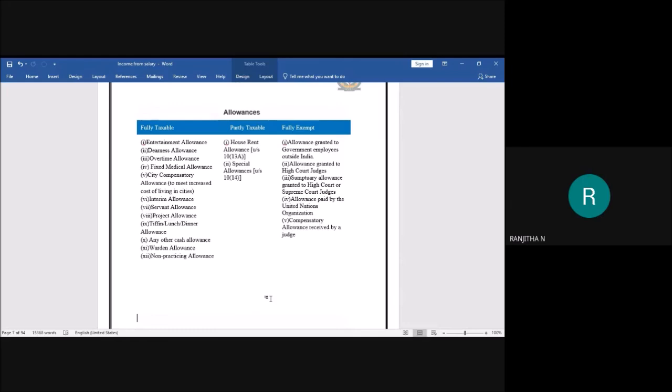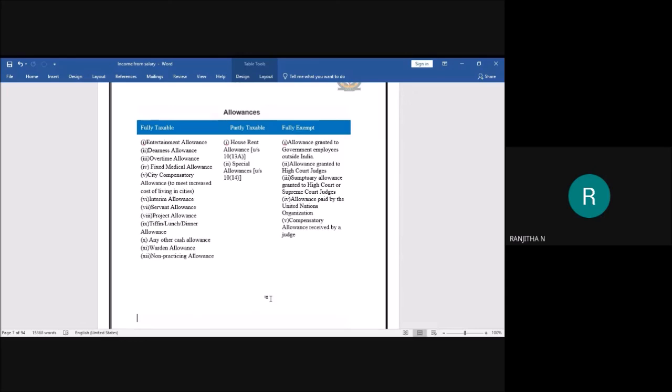Next, non-participating allowances. What? Non-participating allowances. See here, students, this is an allowance of a special kind which is payable to doctors occupying the post of medical and veterinary services. I'm repeating. Non-participating allowance is a special kind of allowance.